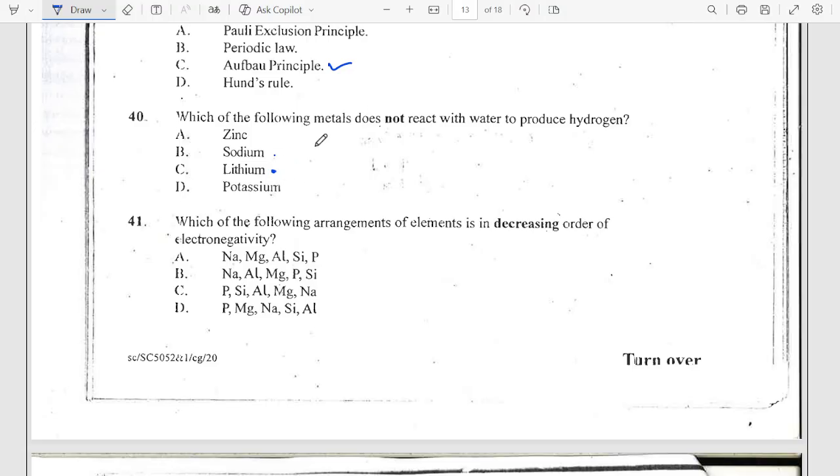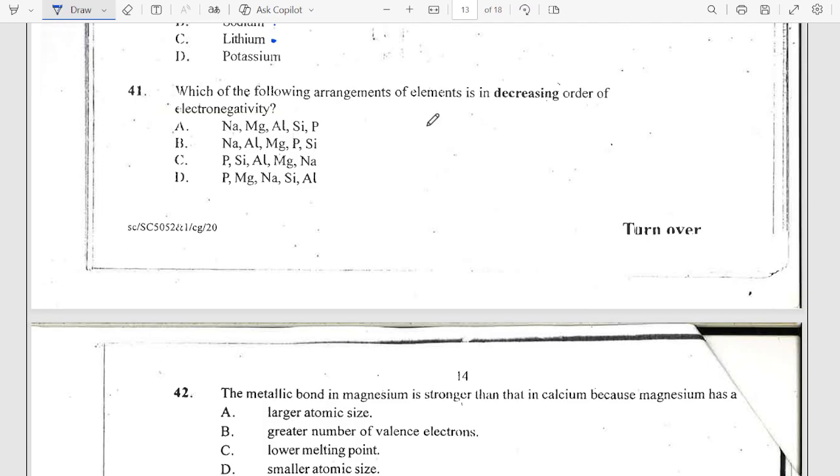Okay. Now the next one says, which of the following arrangements of elements is in decreasing order of electronegativity? Decreasing order. Okay, electronegativity increases across the period, so I should follow this. This is decreasing order: phosphorus, silicon, aluminum, magnesium, sodium. Electronegativity increases as you go across the period from left to right. That means if you go from right to left, it decreases. Yeah, very important.